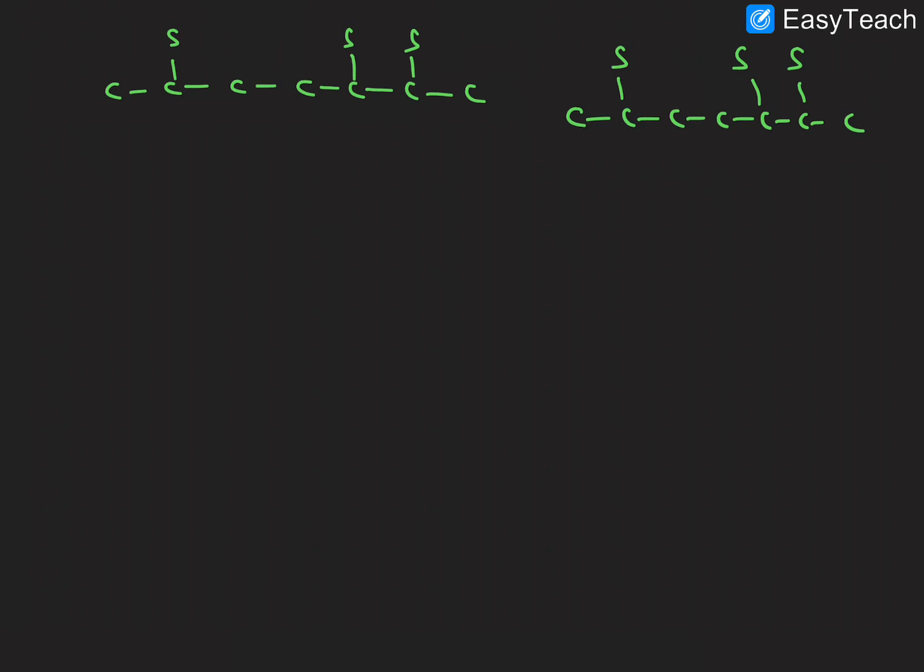So now the possibility number here, this is the one possibility, 1 2 3 4 5 6 7. Here one more possibility, 1 2 3 4 5 6 7. The carbon chain remains the same in both cases, but which numbering we want to follow?